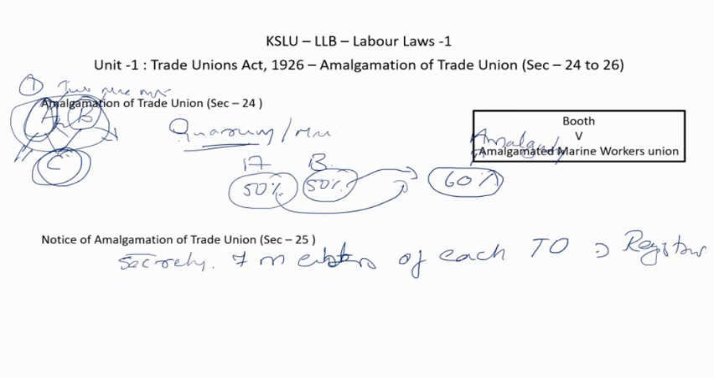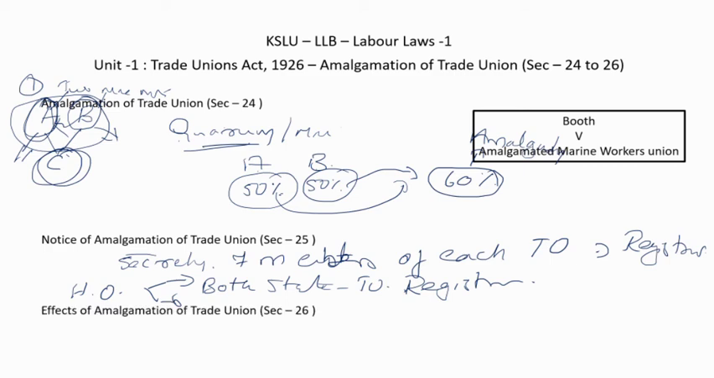If the head offices of these two entities are in different states, then the notice should be sent to the registrar of trade unions of both states. Okay, this is about notice of amalgamation. Within 14 days, they have to send the notice. The secretary should sign it and 7 members from each of the trade unions should sign this and send it to the registrar.